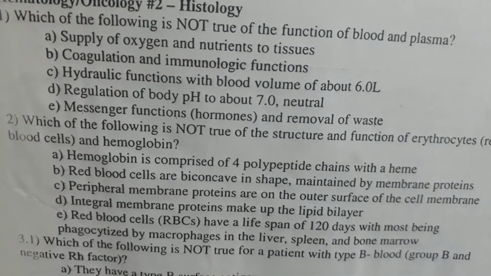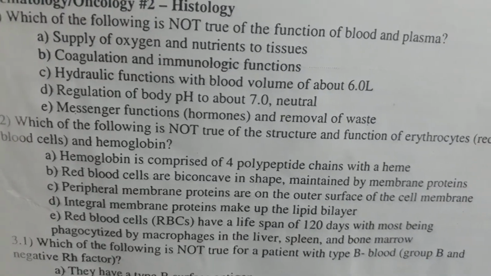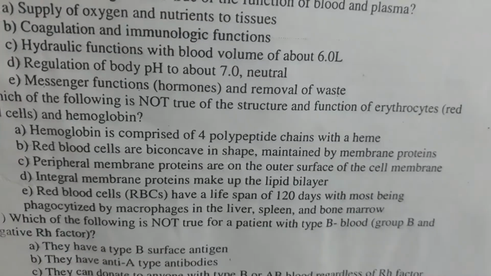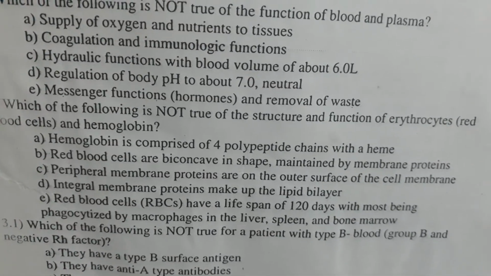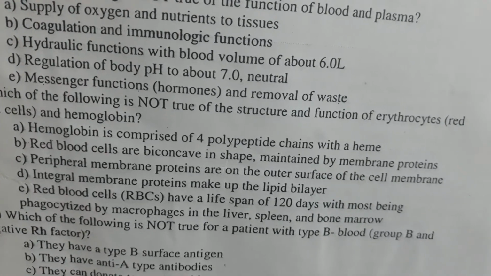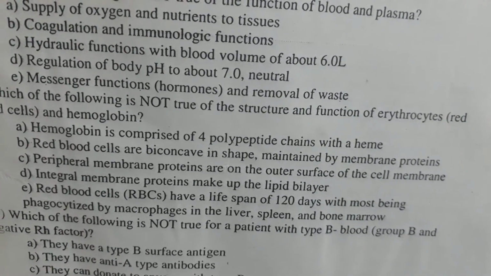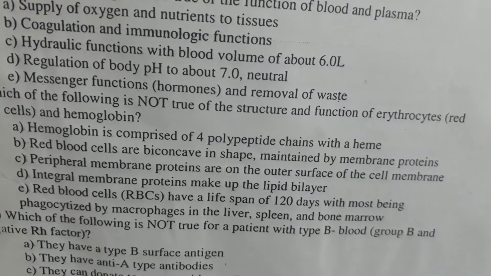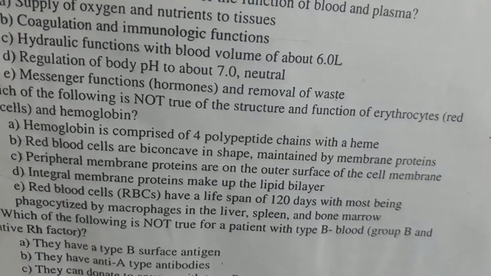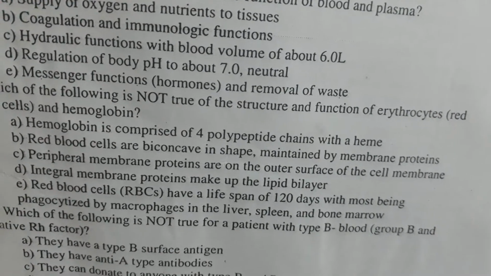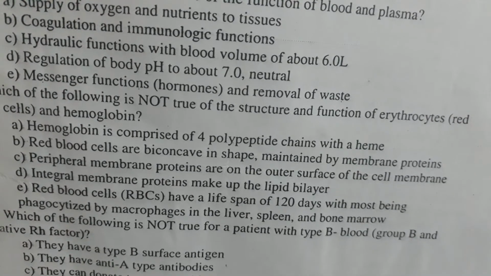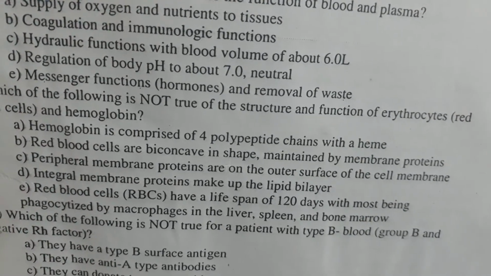Next question. Which of the following is not true of the structure and function of erythrocytes, red blood cells and hemoglobin? Option A. Hemoglobin is comprised of 4 polypeptide chains with a heme. Option B. Red blood cells are biconcave in shape maintained by membrane proteins. Option C. Peripheral membrane proteins are on the outer surface of the cell membrane.